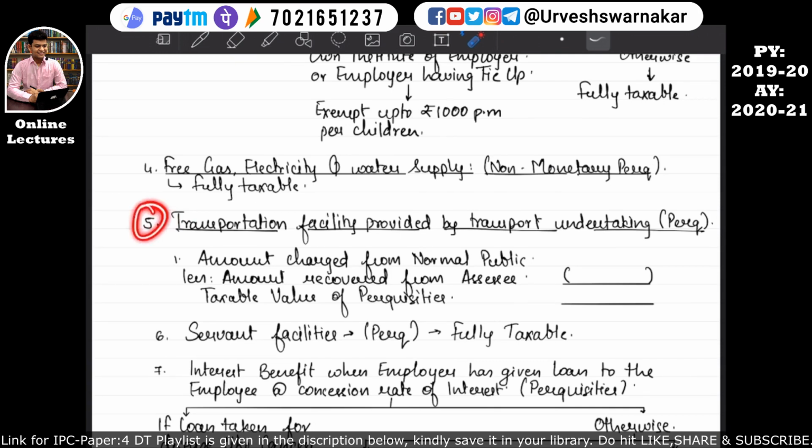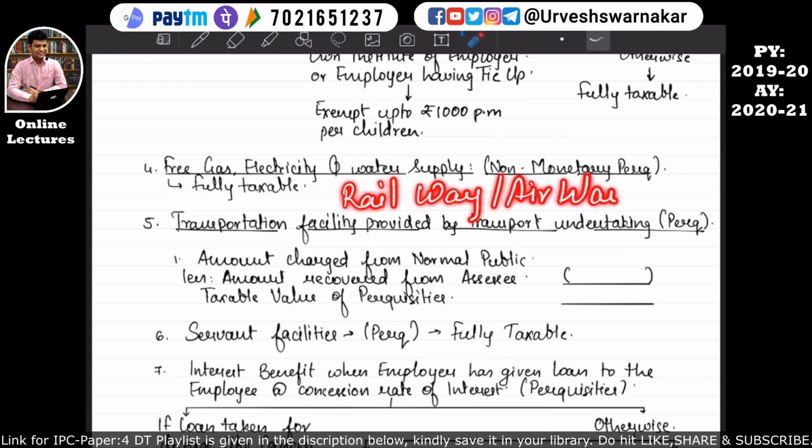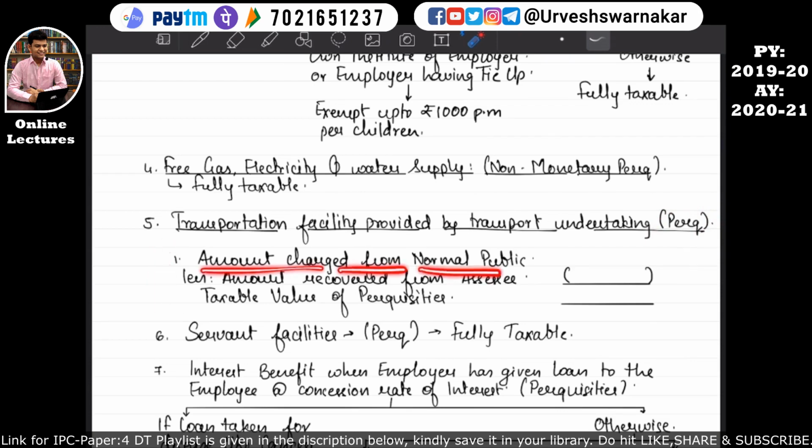So this part number 5 is about transport facilities provided by the transport undertaking. That means transport facilities provided by the railways or airways or roadways by the local authority running the roadway facilities. In those companies also the employees might be working. To such employees the transportation facility is provided. Then how to calculate the value of the perquisite? The value of the perquisite will be calculated in this manner: amount charged for the normal public.